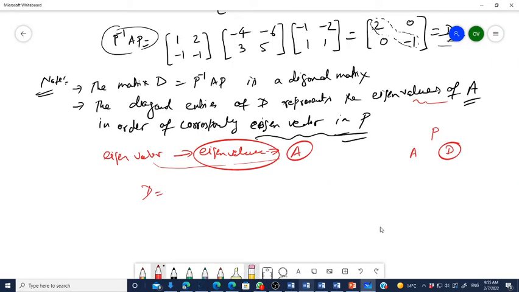the eigenvector, and the inverse, and that you have to multiply like this. So D is equal to P inverse AP, you will get the diagonal matrix with the help of this A. Okay, समझ में आ गया? Yes or no?